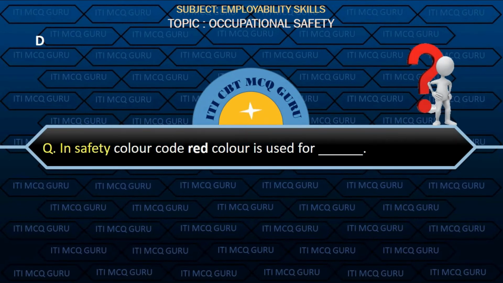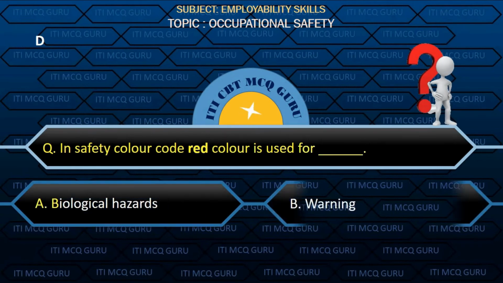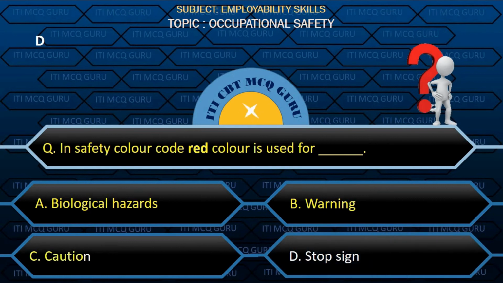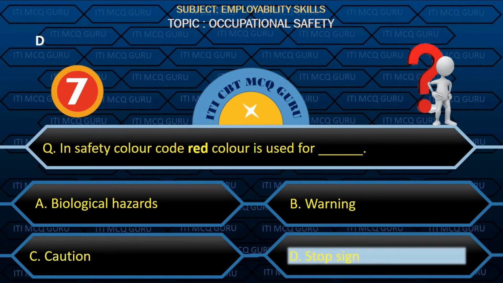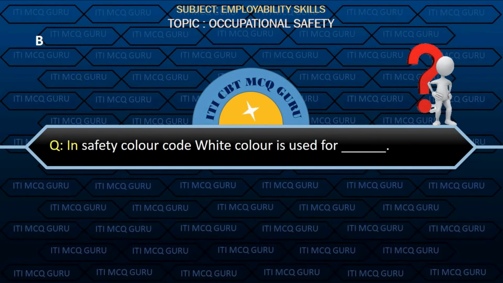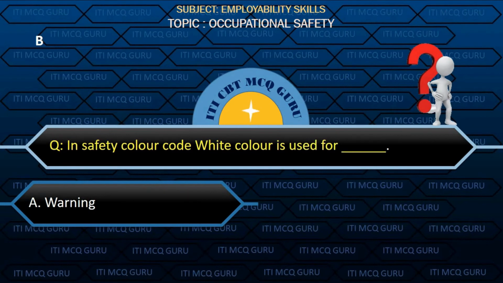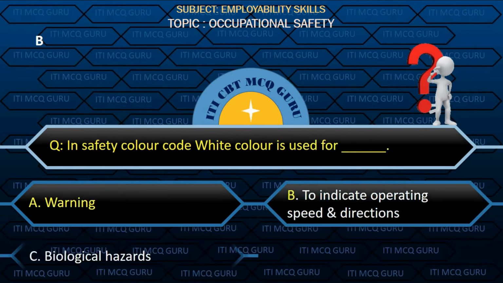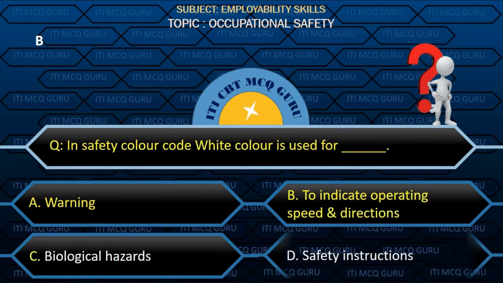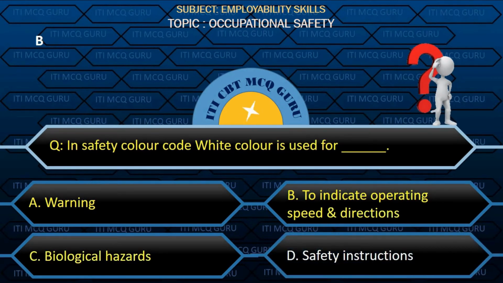In safety color code, red color is used for? Option D, stop sign. In safety color code, white color is used for? Option B, to indicate operating speed and directions.